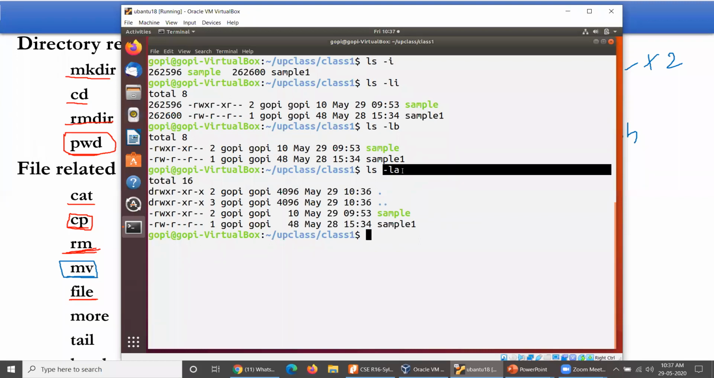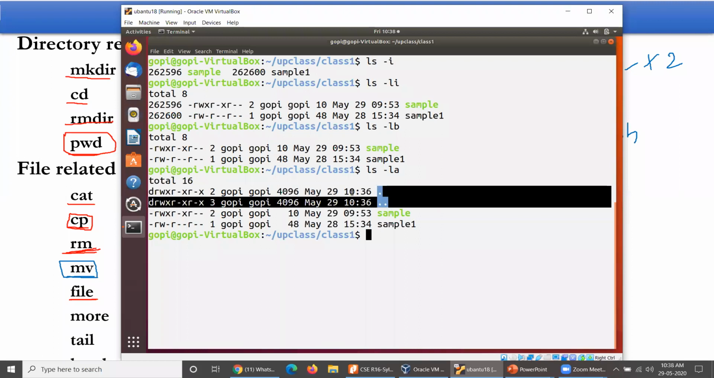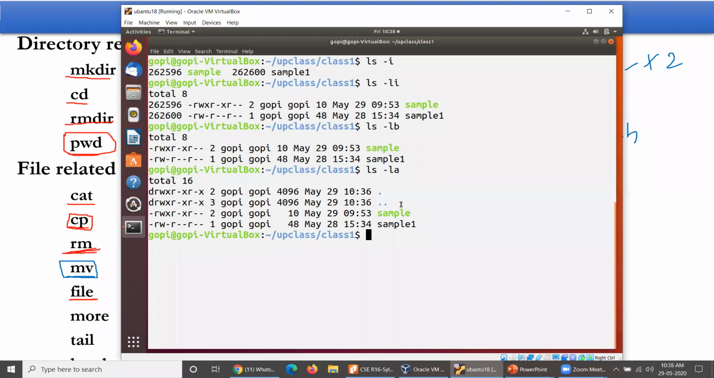There are many switches, and even I am unable to remember all the switches. -l gives you the complete long listing. -a means hidden files. Look at this: these are two different types of extra directories that get created. This one is the current directory, and this one is the parent directory.